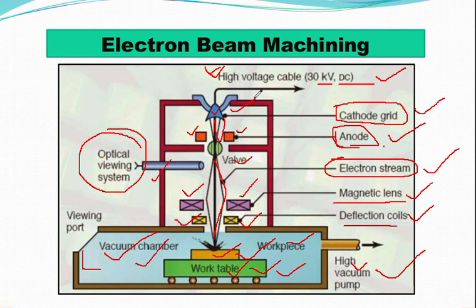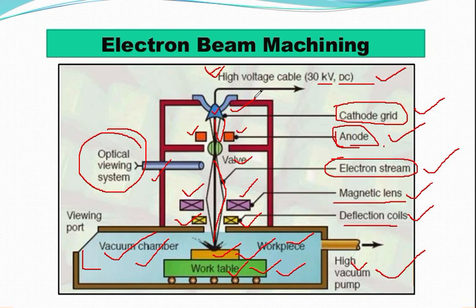The cathode seen in this figure is generally made of tungsten or tantalum, and such cathode filaments are often heated inductively to a temperature of around 2500 degrees Celsius. Such heating leads to thermionic emission of electrons, which is further enhanced by maintaining a very low pressure, a vacuum, within the chamber of the electron beam gun.